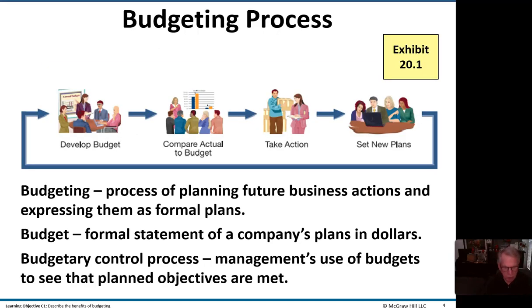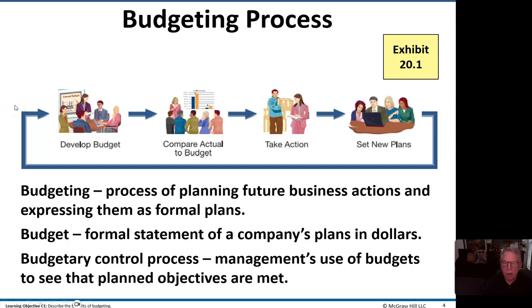All right, let's take a look at the benefits of budgeting. Here is a little illustration of how we develop a budget. We'll compare our actuals to that budget, and then maybe do some action to fix some of the identified problems. Then we set new plans and we go through the process again.